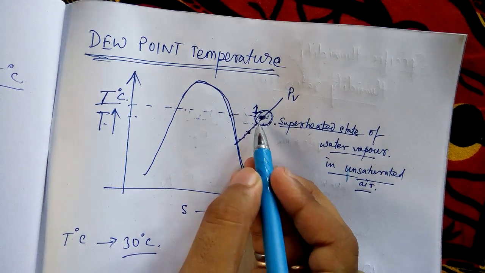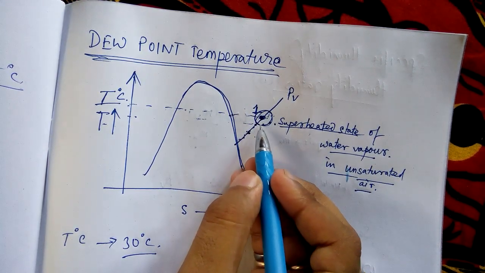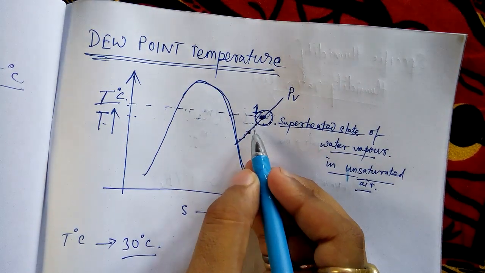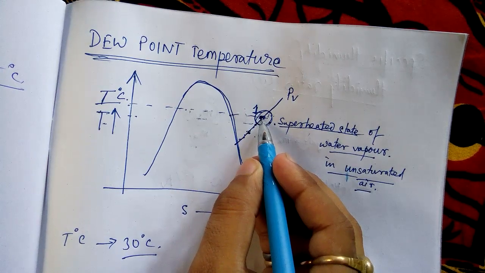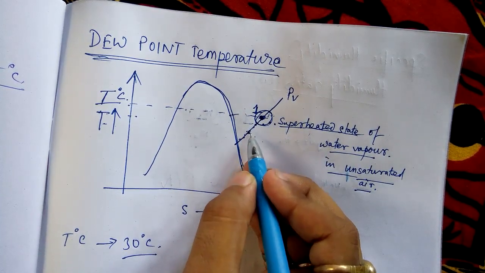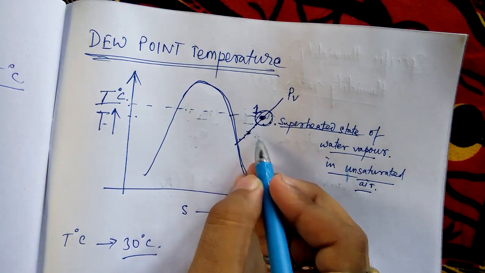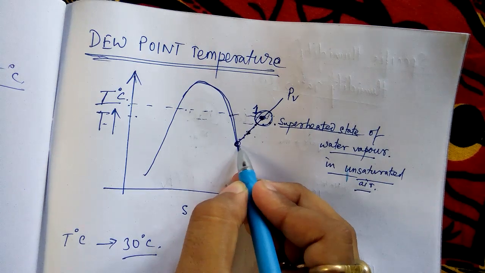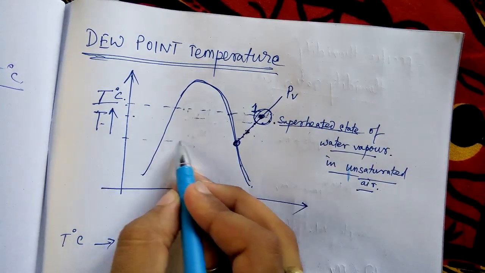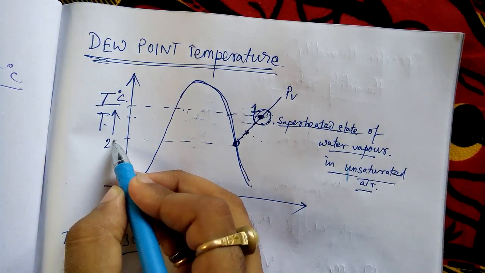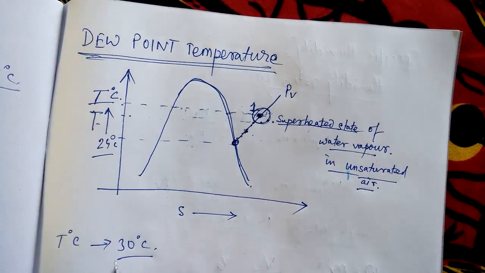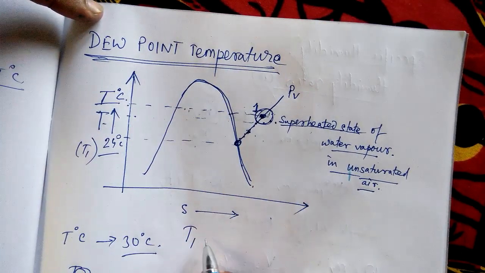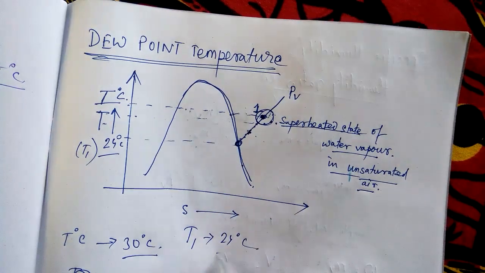Just try to keep in mind what I am telling. Then you start analyzing in your own way, but first listen to what I am telling. Here the temperature is T1, 30 degrees Celsius. I am just cooling it down. Moisture is the same. Nowhere is moisture lost. Now if I reach up to this point, suppose the saturated point, suppose this temperature T1 is 24 degrees Celsius, for example.